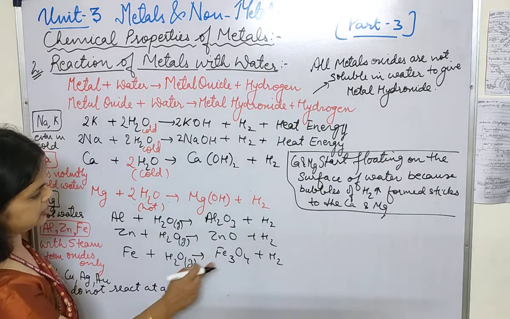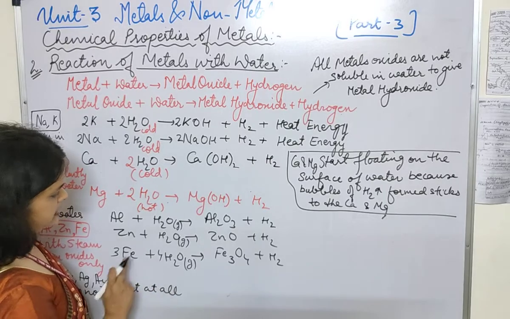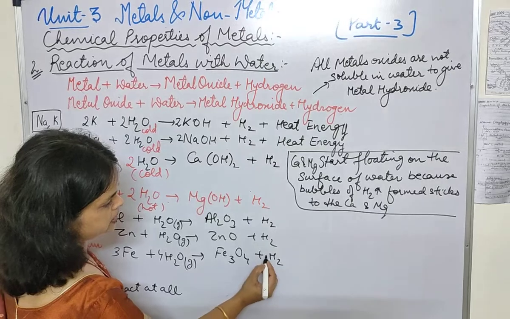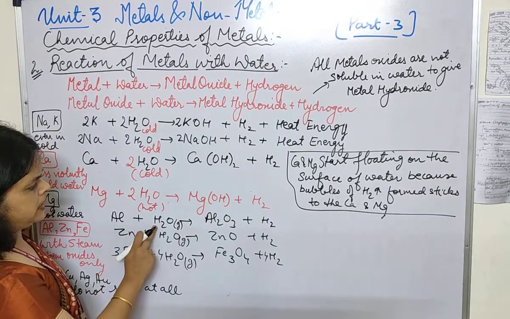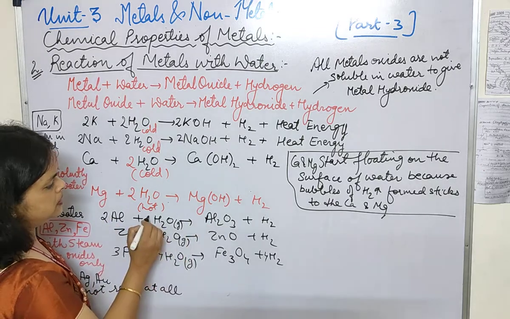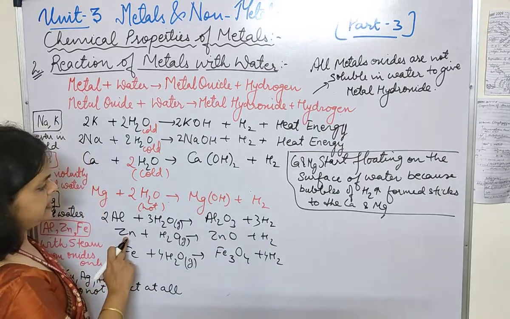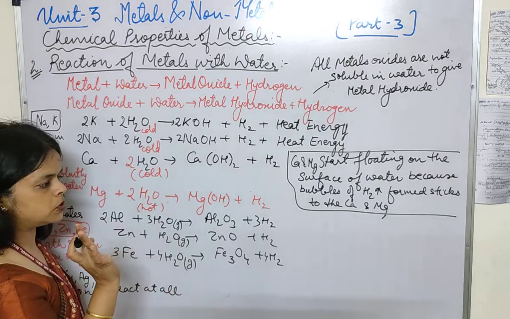Let's balance this reaction. Fe3 है, so 3, and 4 if you write it will get balanced. 3Fe, 4O it is there, 4 to the 8, so we will write here 4. Fine. Aluminium, H2O, 2 Al है, so we will write 2, oxygen 3, write it 3 over here and then write 3 over here. Okay, zinc H2O के साथ combine हो रहा है, ZnO बना रहा है plus H2, it is already